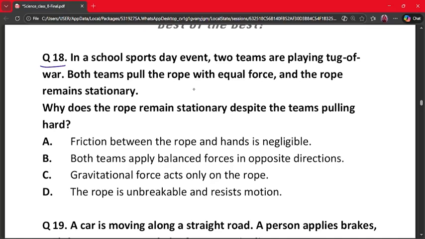Our correct answer is option B because both teams are pulling equally. So forces act in opposite directions. They cancel out each other and net force becomes 0. So our correct answer is option B because the rope remains stationary.